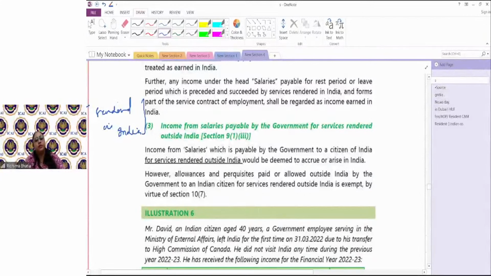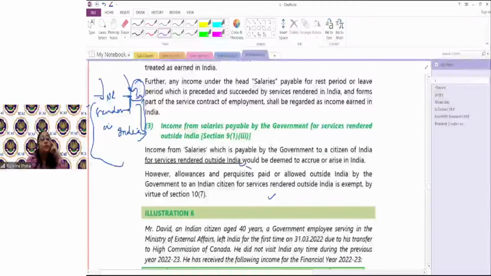So even if a non-resident comes to India, works here for 3 months and then goes, and he gets his salary in his US account, that salary in his foreign account, but he came and rendered services in India. So India has a right to tax this 3 months income as Indian taxable income. Why? Because the services were rendered in India for that period. Now we're talking about the case where prima facie the services are rendered outside India. Now you will say, ma'am, services are rendered outside India, it should not be treated as Indian income. It should not be treated as income accrued in India.